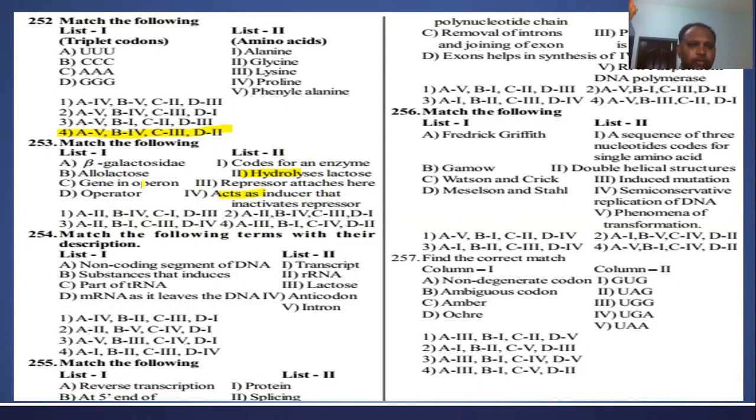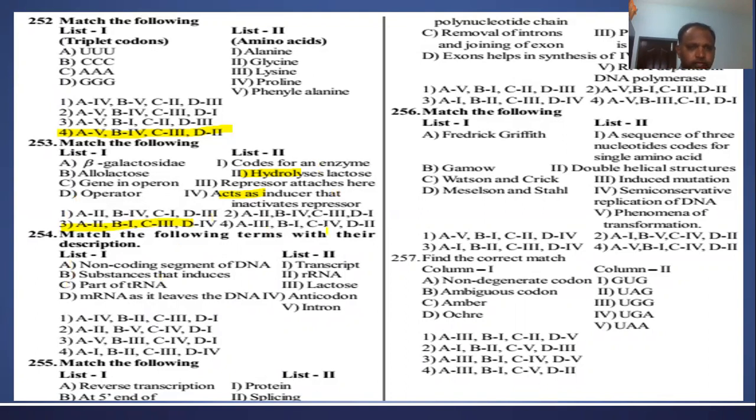The gene in the operon is where the repressor attaches, at the operator. The operator is where the repressor attaches. So which answer comes? The first, fourth, it will start with the second option. So the exact matching answer is the third one, right?